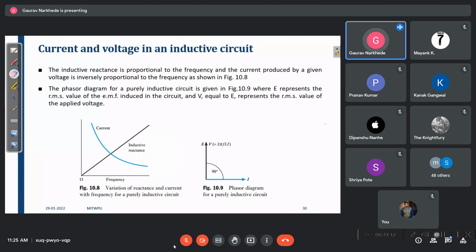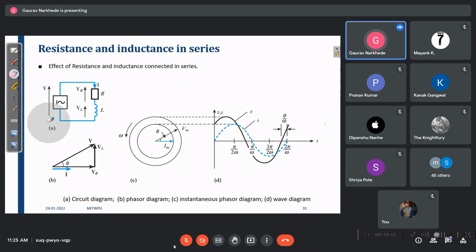Now comes resistor and inductor in series. When we connect a resistor and an inductor in series, if this is I, in the same direction, the voltage in the resistor will be in phase with the current in the circuit, correct? And the voltage in the inductor will be 90 degrees out of phase with the current. So this is VR, this is your VL, and then we can apply the triangular law of vector addition and get the value of the total applied voltage V. Any problem in this?